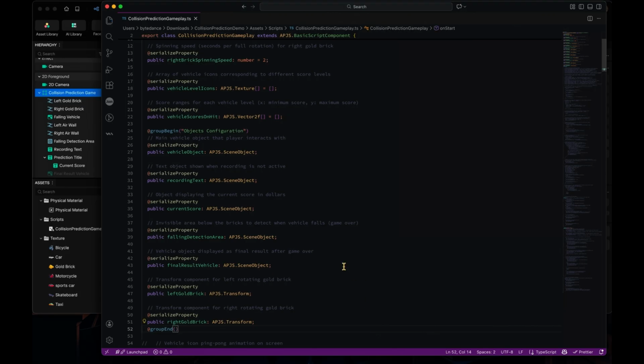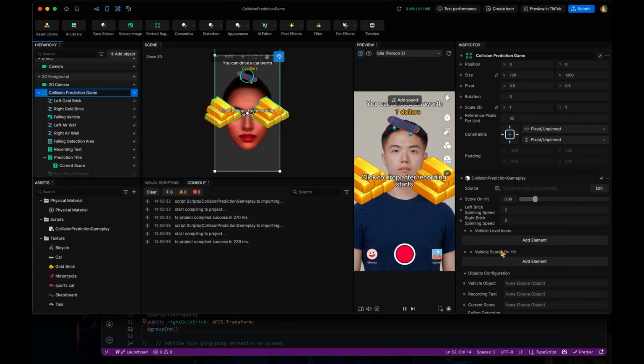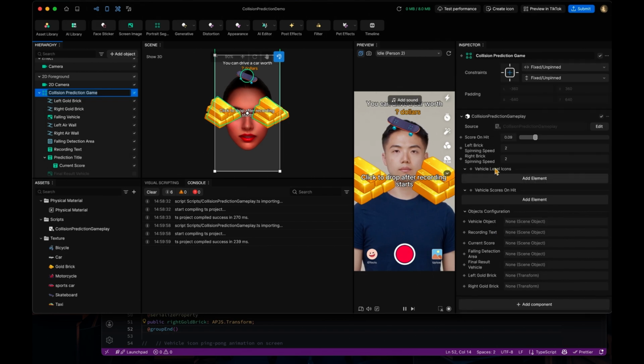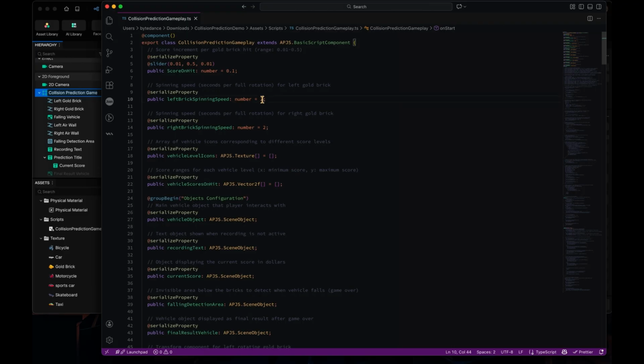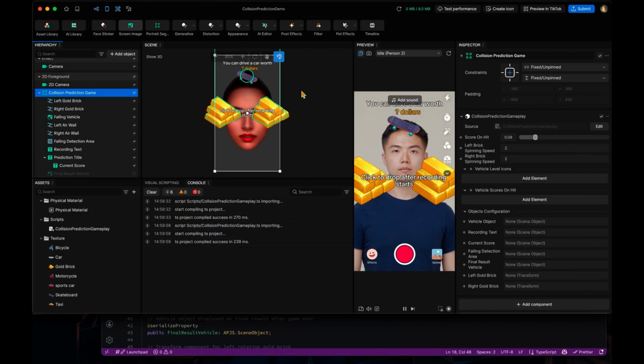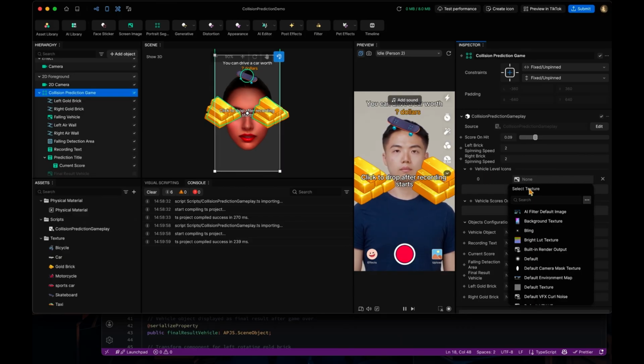Let's save this change for the serialized properties, and you can see these properties are shown here. We can set up a default value here, like the two and the empty array, and then you can actually add elements to these. Like the vehicle icons.